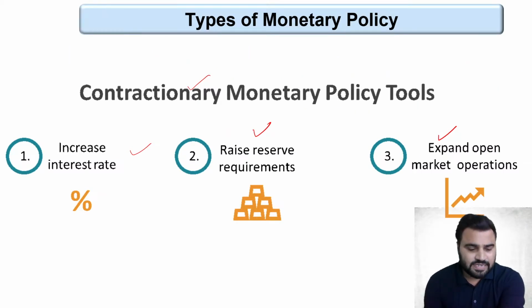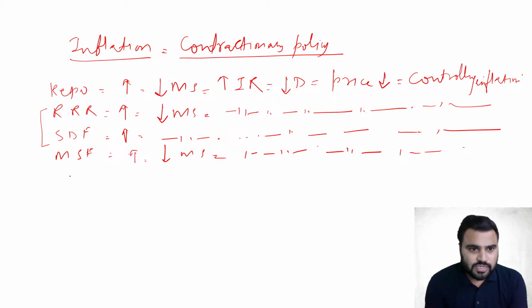Second, we have discussed raise reserve requirement. So in the case of reserve requirement, as we have seen, contractionary monetary policy, what will happen? CRR and the SLR are two reserve requirements that we have discussed. तो यहाँ पे क्या होगा? Basically, RBI will increase CRR, which means now commercial banks have to keep more funds with the Reserve Bank of India in order to fulfill the mandate of cash reserve ratio, which means now banks are having less money supply with them, जिसके चलते यहाँ पे वही इफेक्ट होगा.